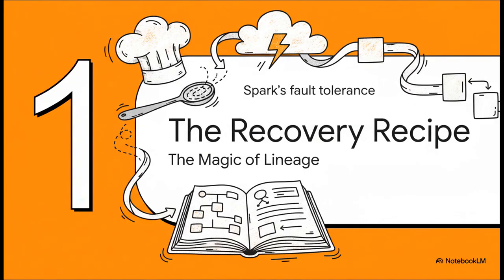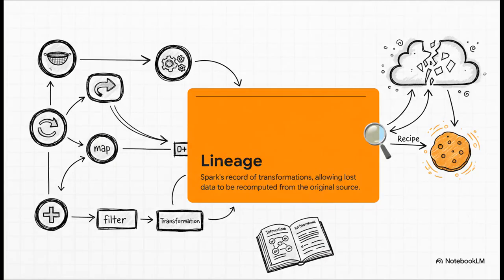So, how does Spark pull off this magic trick? Well, it all comes down to its default recovery plan, and I love this analogy. Think of it as a recipe, and this special recipe has a name. It's called lineage. So, what is lineage? The official term is directed acyclic graph, or DAG, but recipe is just so much better. It's basically a super detailed instruction manual.